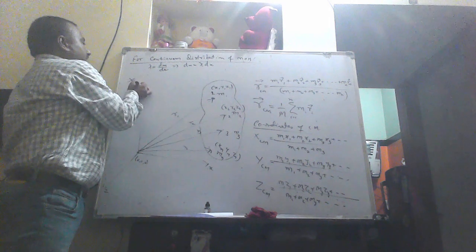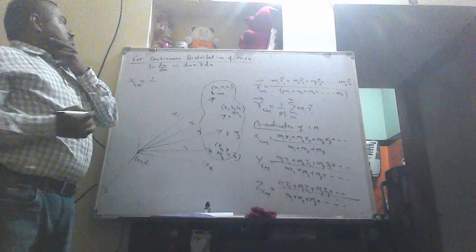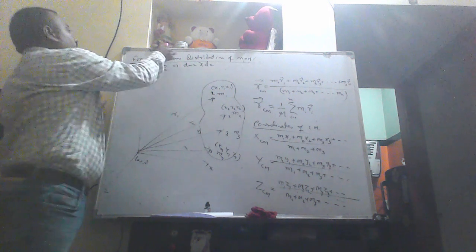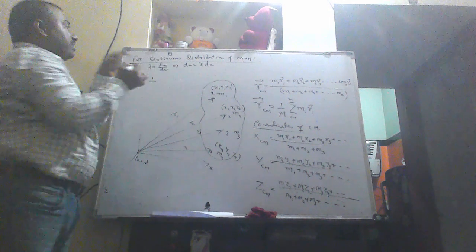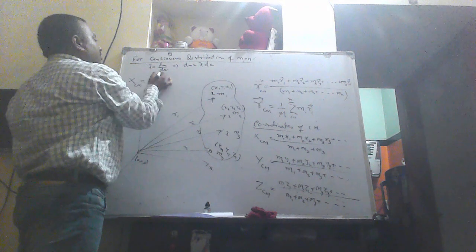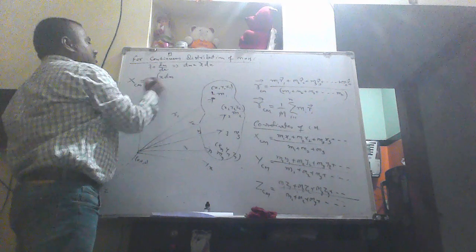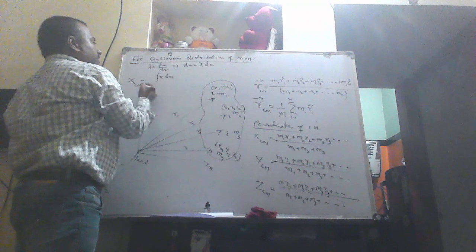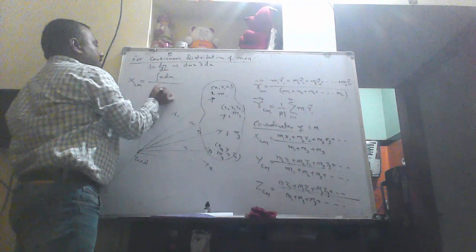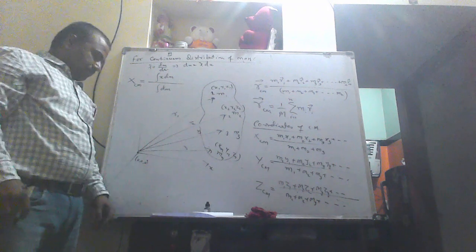Here, the complete mass is not given. Mass is varying as a function of x. So in that case, we have to use integration. x center of mass is calculated as 1 by M times the integration of position into change in mass, dm, with some limits like 0 to L, divided by the integration of dm. So like that you have to calculate the center of mass.